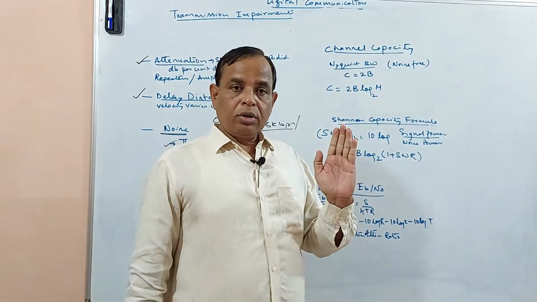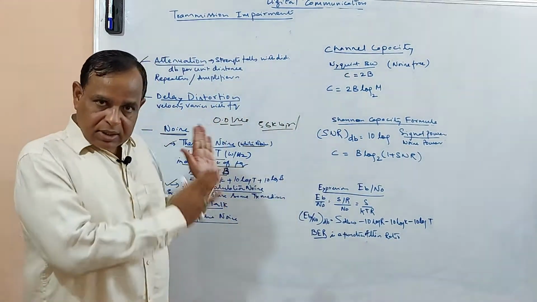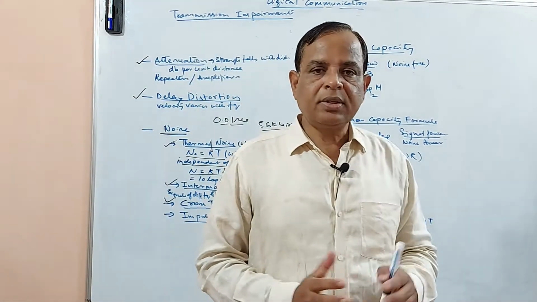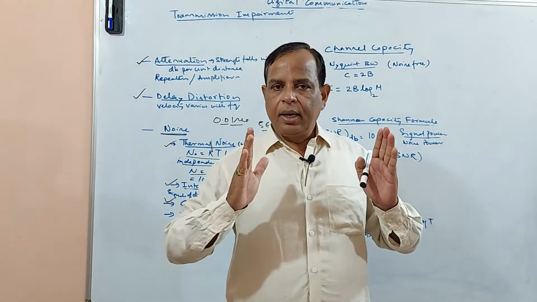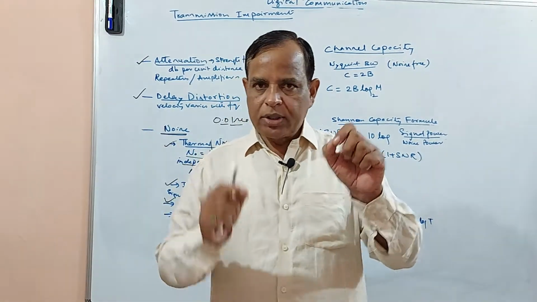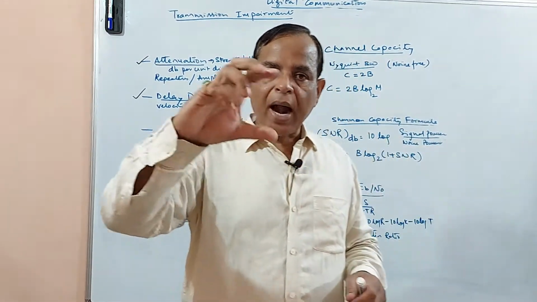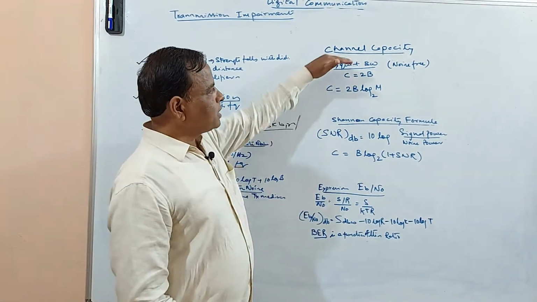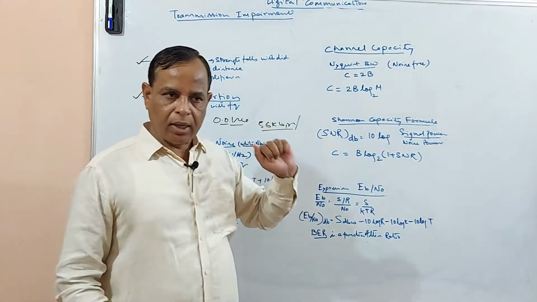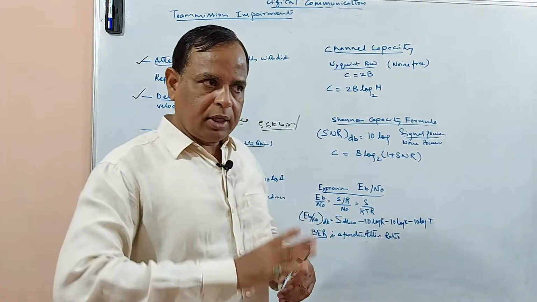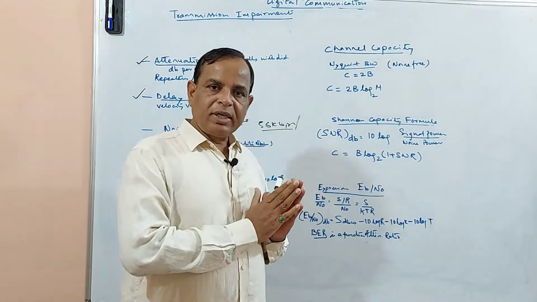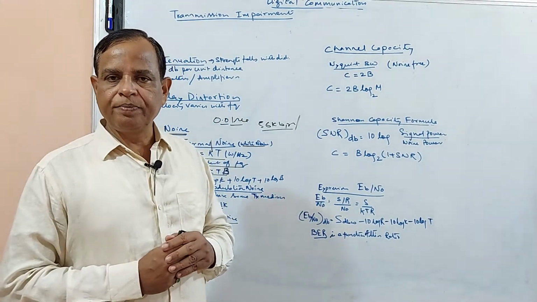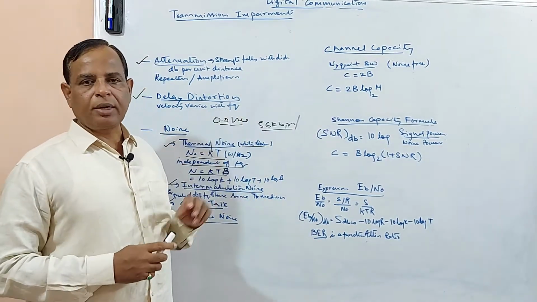Now keeping all this in mind, errors are there, it's okay. But in spite of this, you have to achieve a certain speed, isn't it? What is the data rate in a certain bandwidth? So the study has to be made, and that is the channel capacity. In this particular bandwidth, what is the maximum possible data rate, that is nothing but the channel capacity.